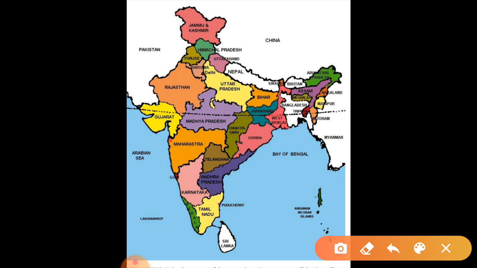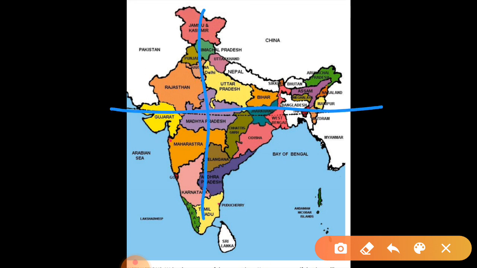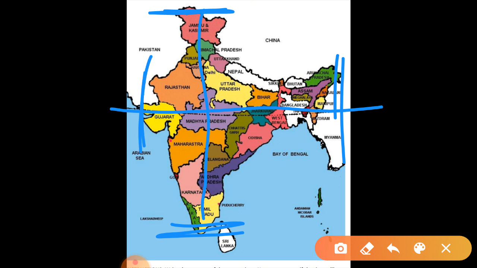First, understand, I have told you about the distance from north to south and east to west. Now we must know about the northernmost, southernmost, easternmost and westernmost points of India. What is that point? At what point do they meet? What is it called?